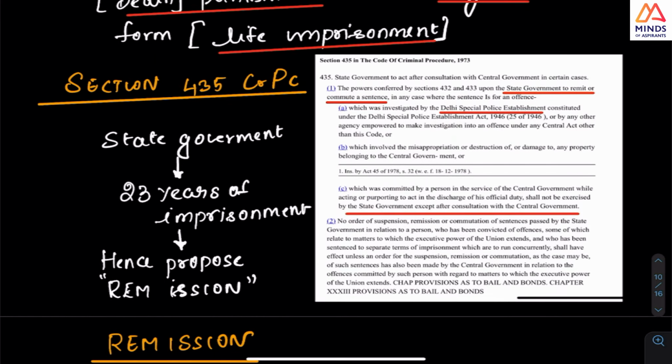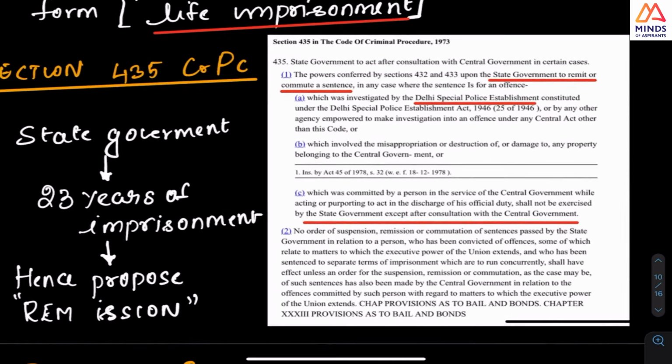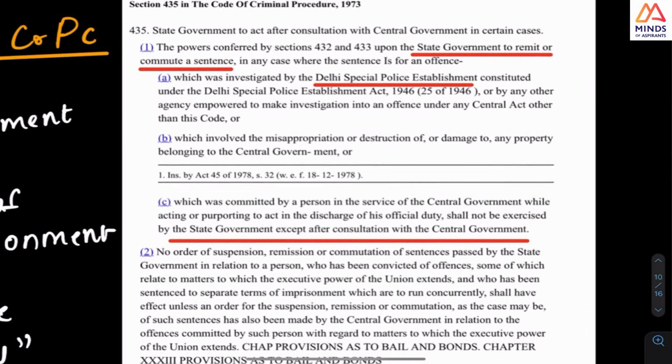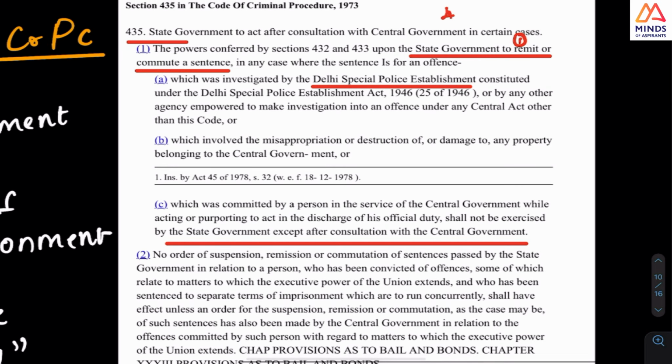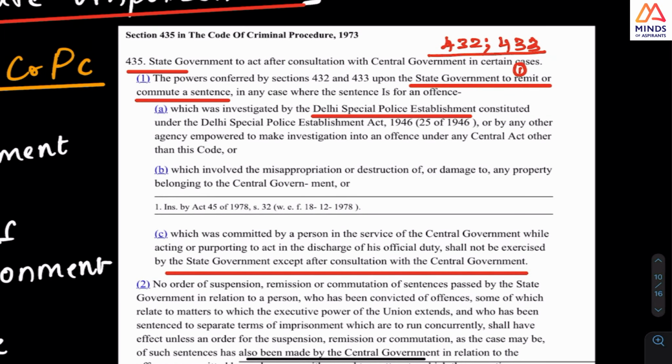But one more thing happened next. In the Criminal Procedure Code, the state government has been given the power, Section 435, and Sections 432 and 433 clubbed together.